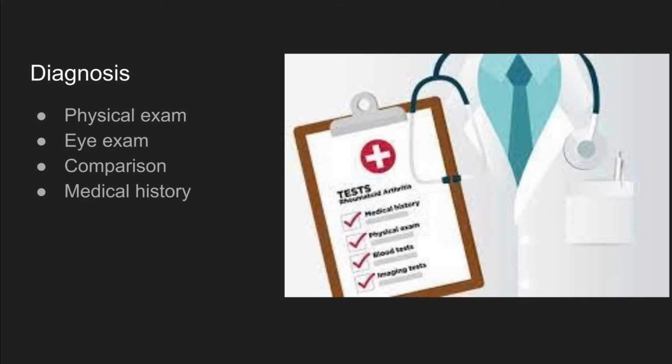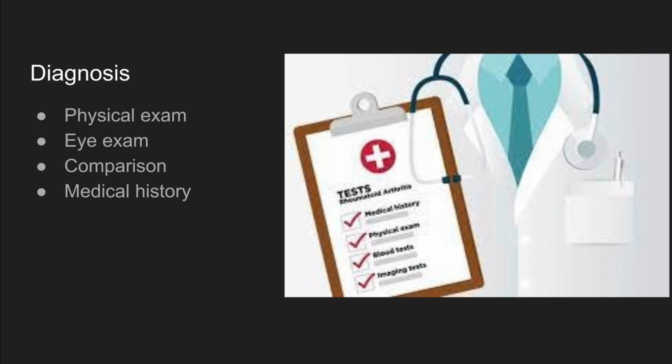How is albinism diagnosed? While getting diagnosed for albinism, you get taken through a series of tests. First, you start with a physical exam, checking the pigment in your skin and hair. Once that is done, you get a test on your eyes. The doctor checks for abnormal growths on the retina and to see if there are any other problems with your eye.